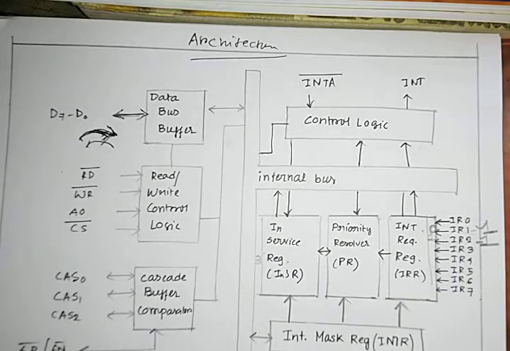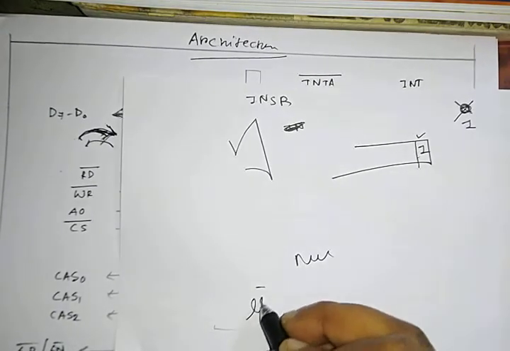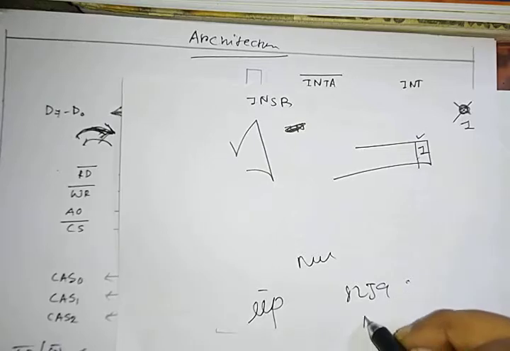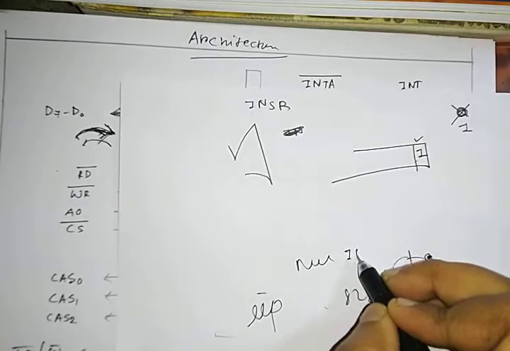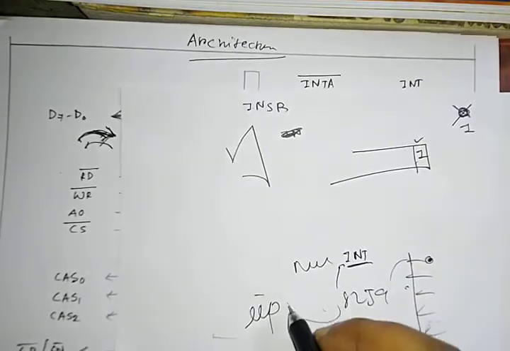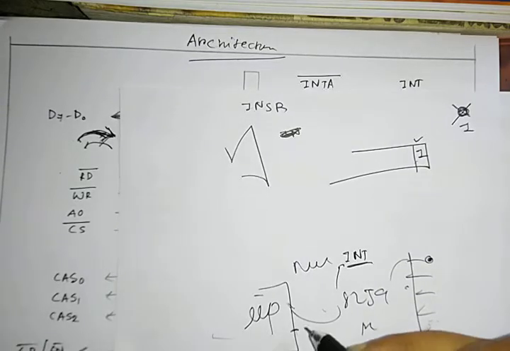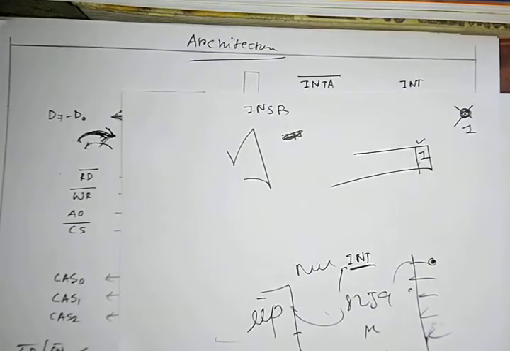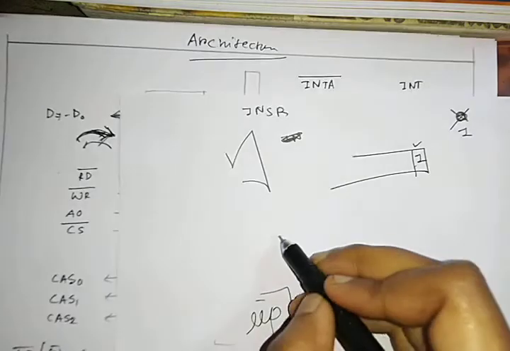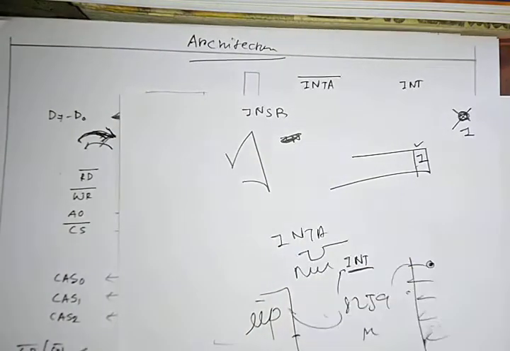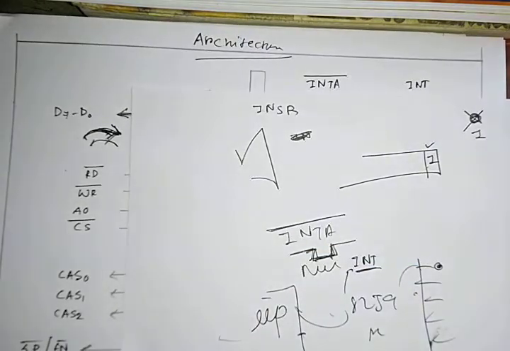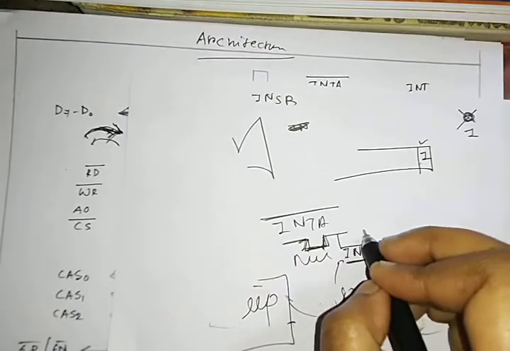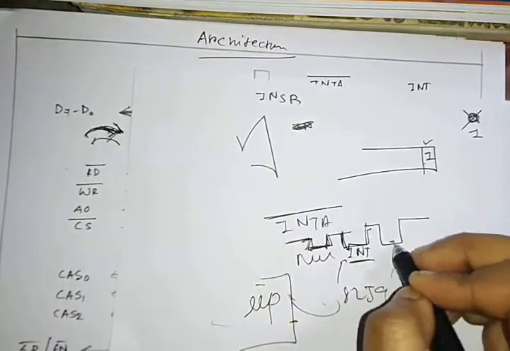What happens? In the motherboard, this is your microprocessor, this is your 8259 PIC. There are 8 ports. If you plug any device there, it will produce a signal from INT. It will go to the microprocessor, received. When the microprocessor finishes the current task, it will produce the INTA bar signal. For the first time, it shows that okay, now I'm free, I can confirm that I can service you. So for that first INTA bar signal, it will get the opcode for the call instruction. For the second, it will get the lower byte address. For the third, it will get the higher byte address.